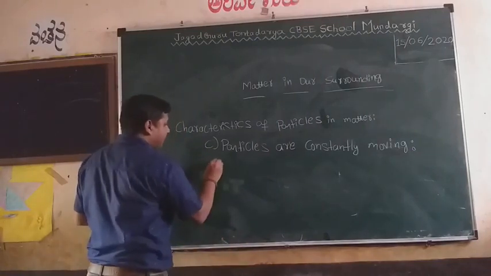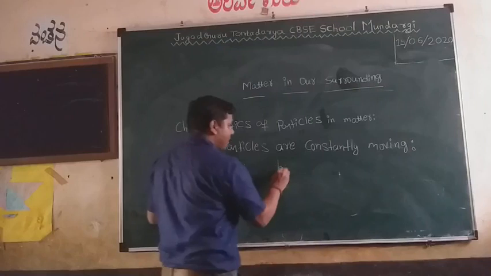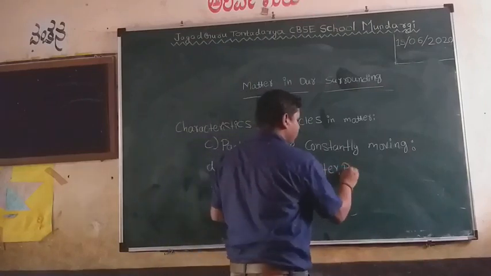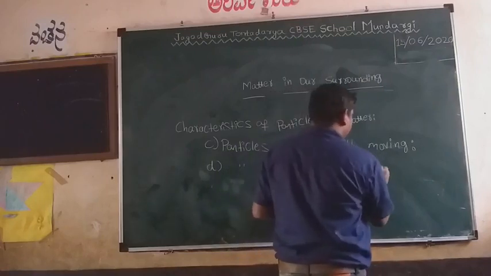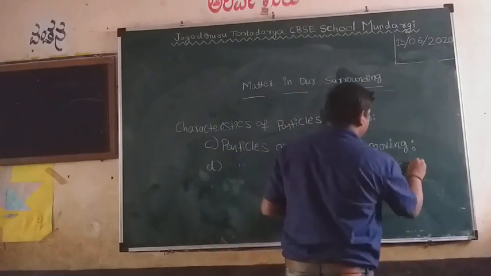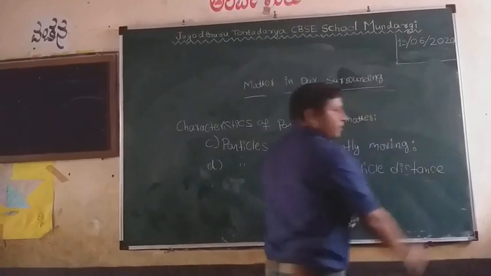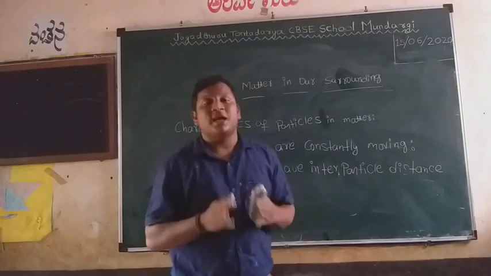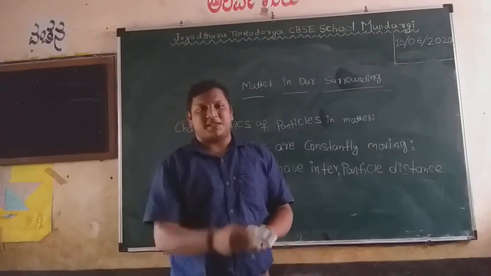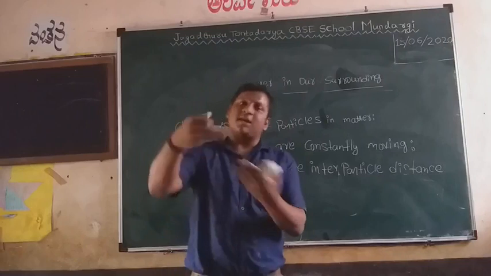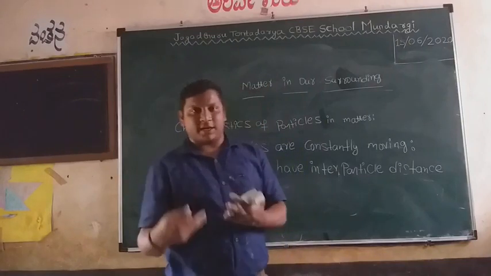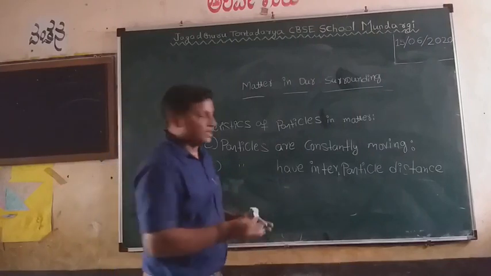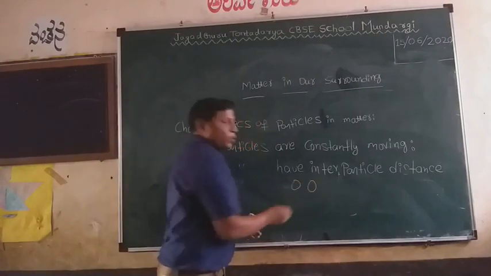Then the fourth character: particles have interparticle distance. Whatever particles are present in the matter have a certain interparticle space. We will discuss this interparticle space in detail in further classes. Interparticle space is nothing but the distance between two particles.